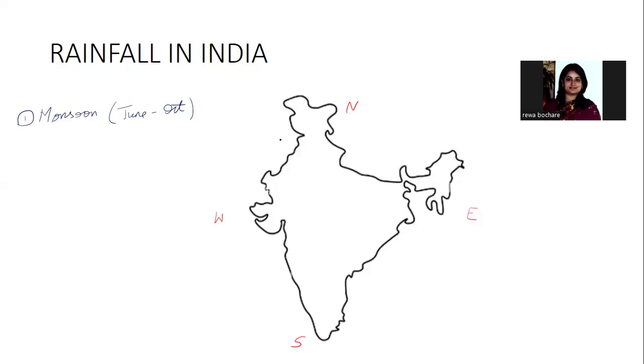is existent. Nowadays, because of a lot of climate change, you might observe rainfall at odd times very frequently. Like winter rainfall is common in many parts of the country. Sometimes even due to a lot of heat, summer rainfall is there. But you can say that around 75% of the country receives rainfall in this particular time, except certain exceptions which do not receive monsoon rainfall, like Kashmir, Ladakh, Tamil Nadu.